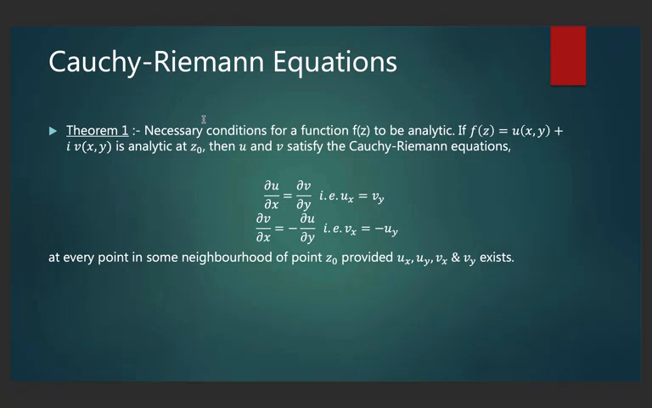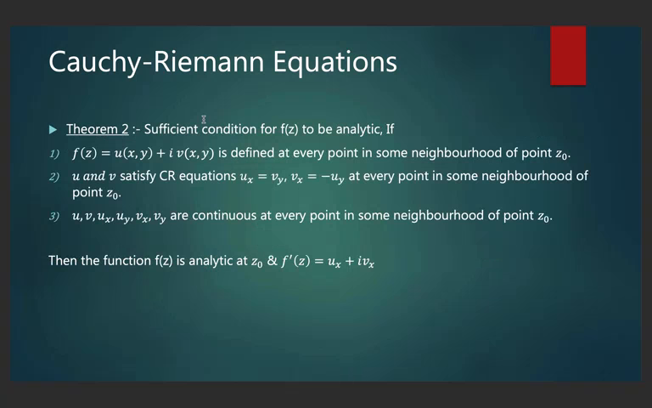This is the most important thing about analytic functions. An analytic function must always satisfy the Cauchy-Riemann equations. The necessary condition for a function f of z to be analytic is: if f of z equals u of x comma y plus iv of x comma y is analytic at z naught, then u and v satisfy the Cauchy-Riemann equations. The Cauchy-Riemann equations state that ux equals vy and vx equals minus uy at every point in some neighborhood of the point z naught, provided ux, uy, vx and vy exist.